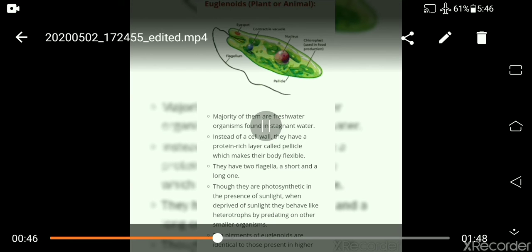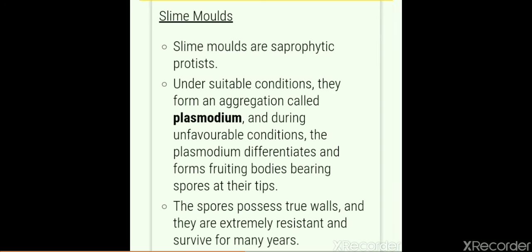Though they are photosynthetic in the presence of sunlight, when deprived of sunlight, which means when there is no sunlight, they become heterotrophic. The pigments of euglenoids are identical to those of higher plants, which means they have chlorophyll in their cells so that they can synthesize their food in the presence of sunlight.